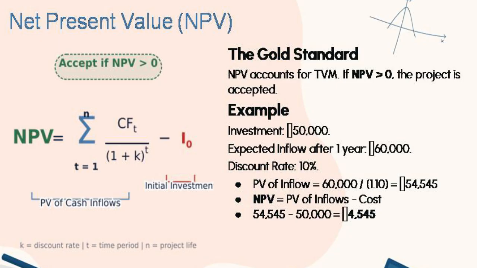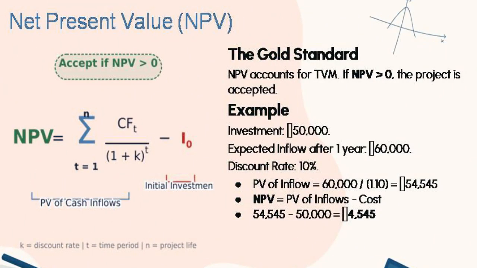Let's say, for example, we have an investment of rupees 50,000 and the expected inflow after 1 year is rupees 60,000 and the discounting rate is 10%. So the first step under net present value is we will convert our expected inflow as per the discounting rate, that is 10%. So the present value of the inflow of 60,000 is rupees 54,545.